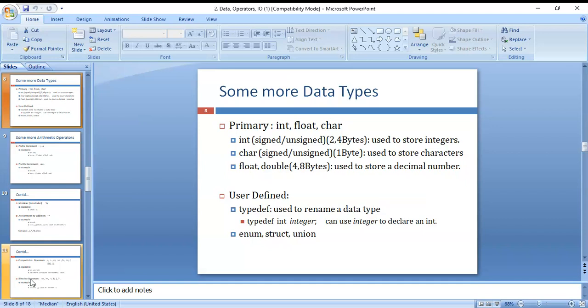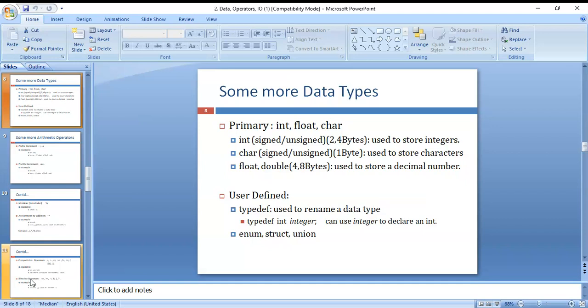Floating point stores decimal numbers. So whatever fractional values there are, those fractional values we can store by using these data types.